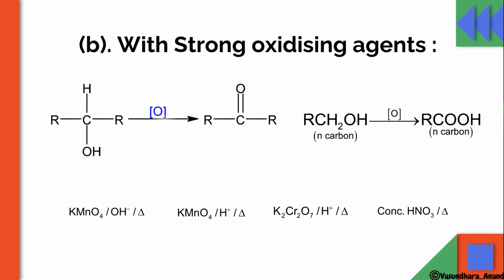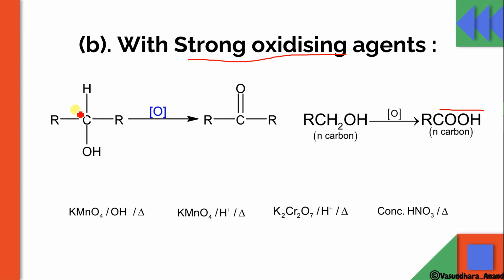With a strong oxidizing agent, the alcohol will directly convert into acid. But the thing is that it should be primary. So if the primary alcohol is there and we are using a strong oxidizing agent, it will directly convert into acid.